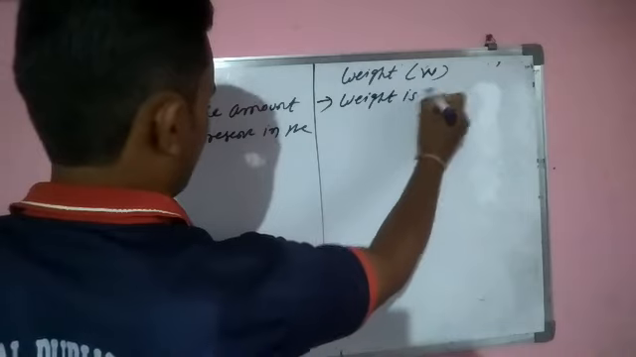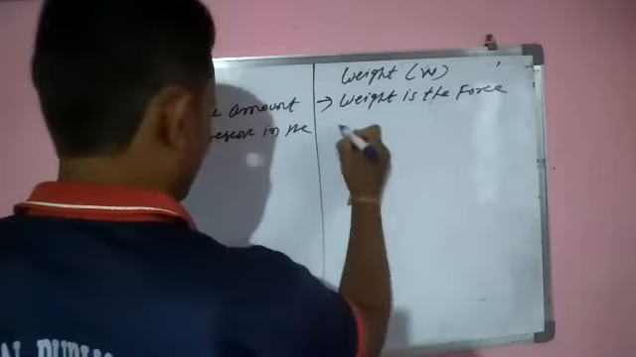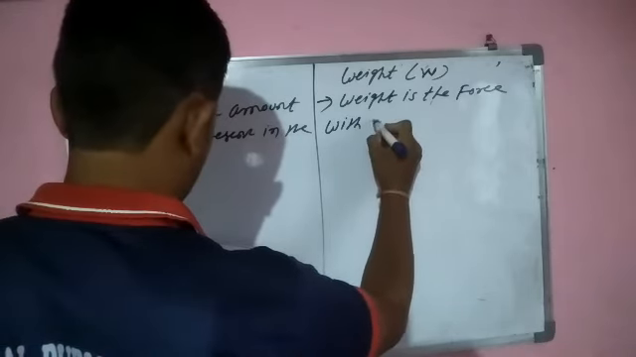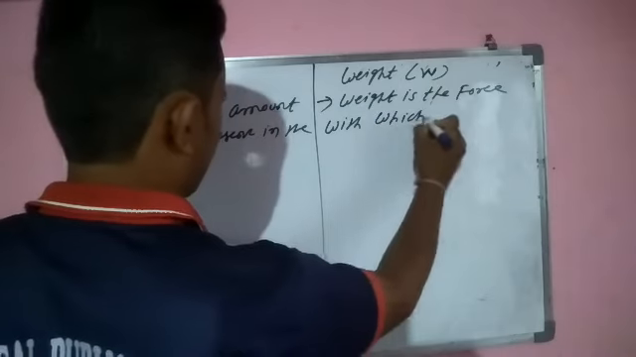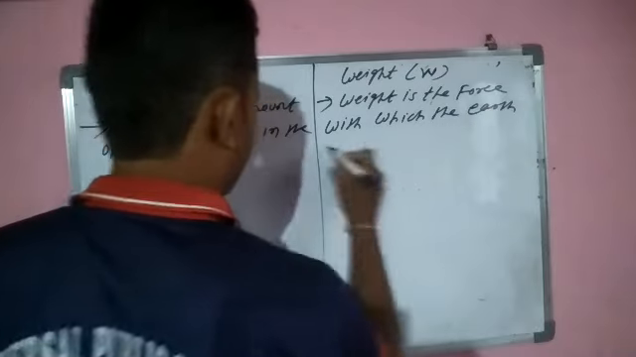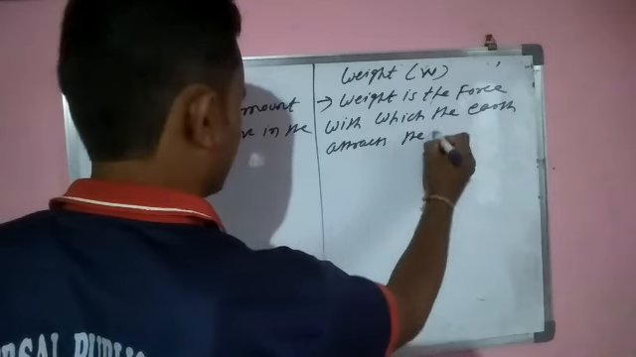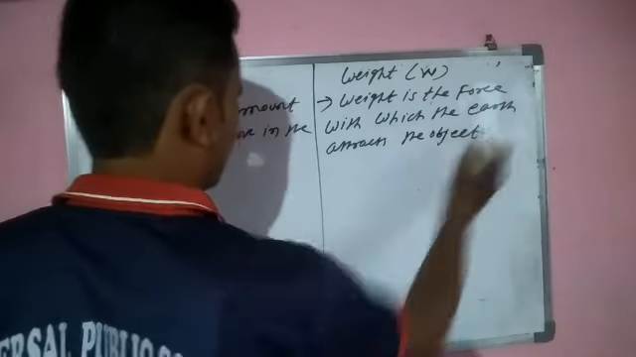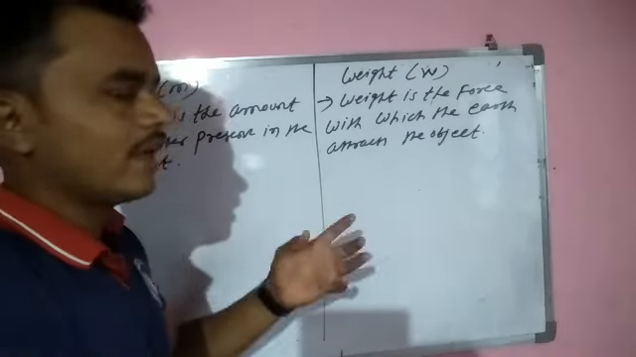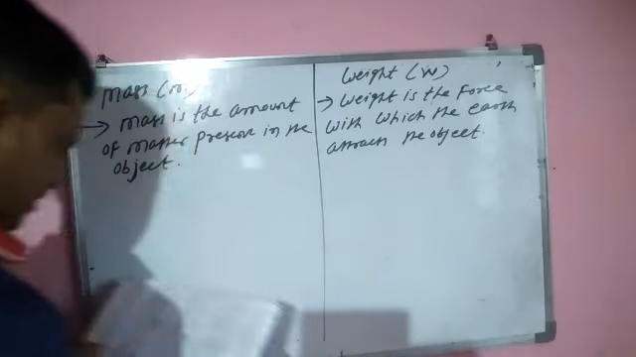So weight is the force with which the earth attracts the object. So weight is the force. Through that force the earth can attract any object.